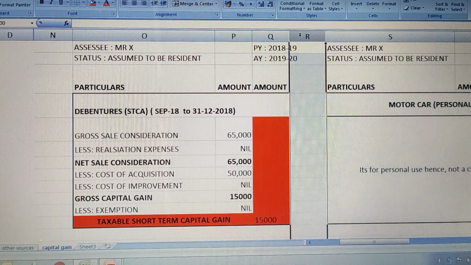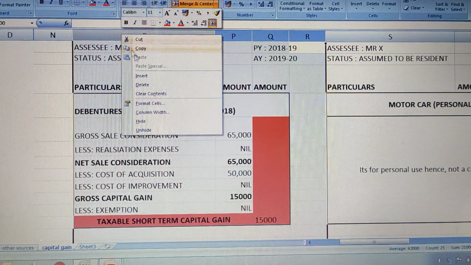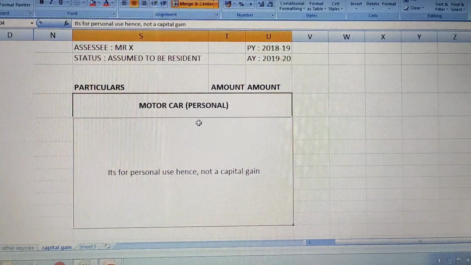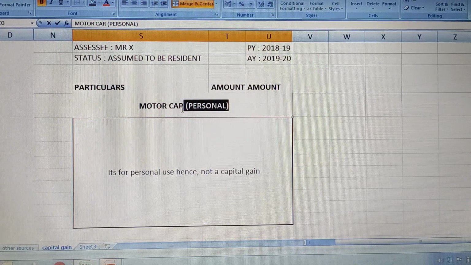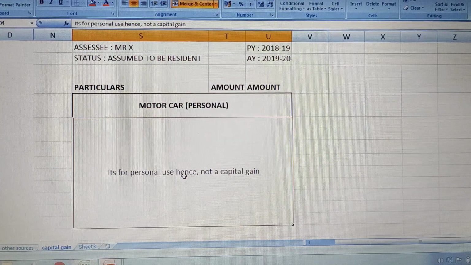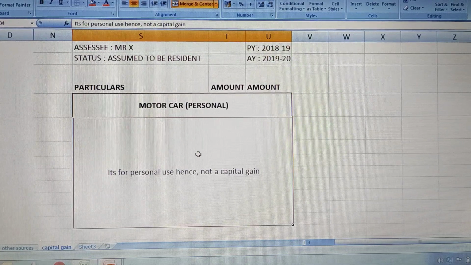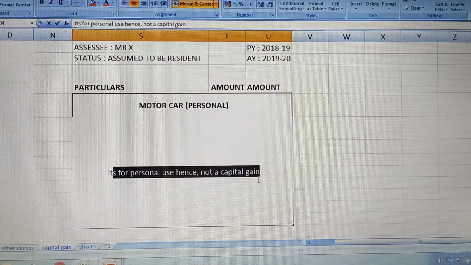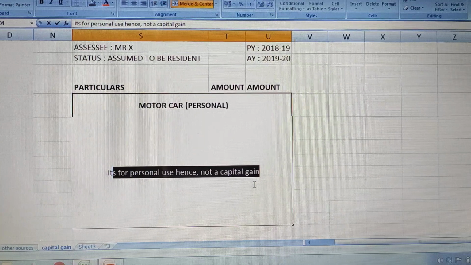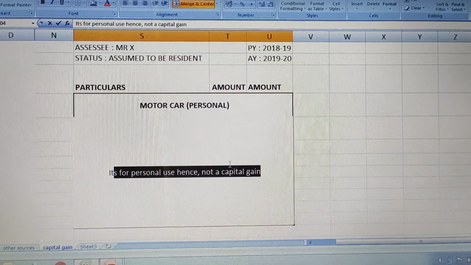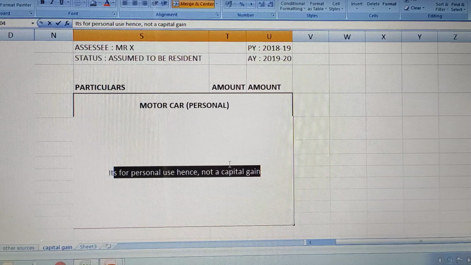The car is a personal asset. We have assumed this as a personal asset because no information is given. If it is personal, then we don't consider it as a capital gain even if it is sold. If you remember the theory part of our videos, we have discussed this already.